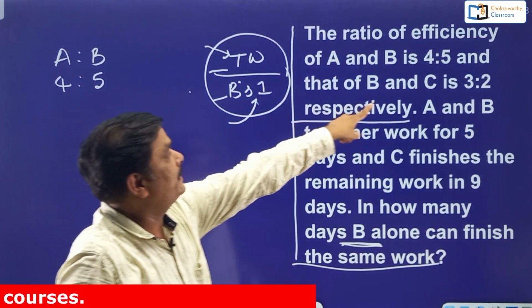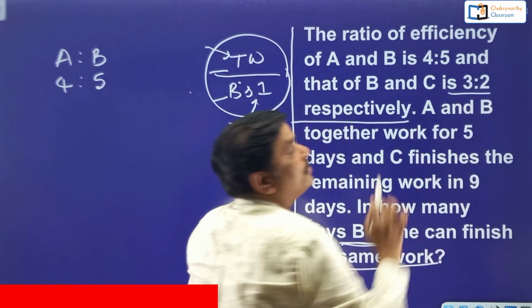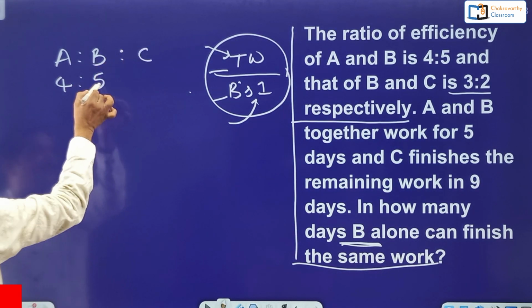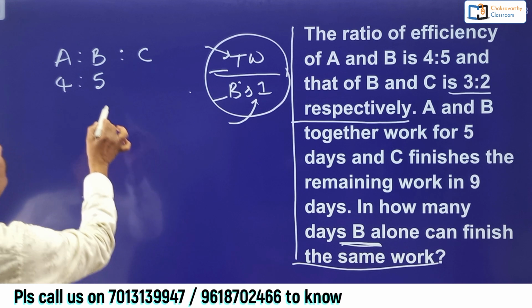Then B and C's efficiency is 3:2. Use the ratios concept here. B and C, I am writing here. What is that one? 3:2.